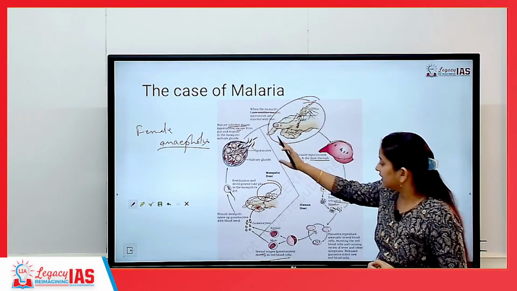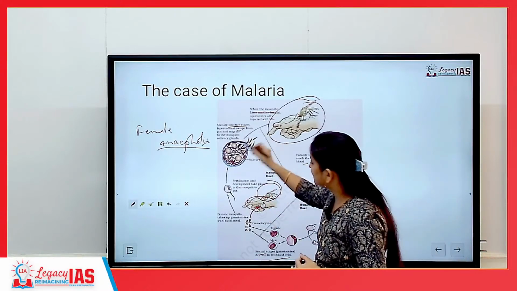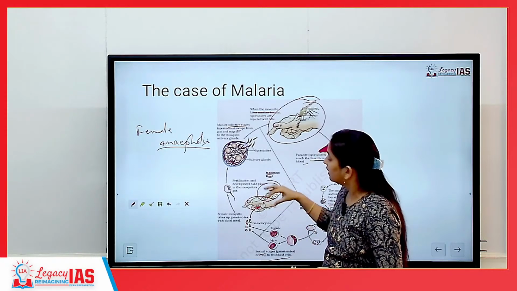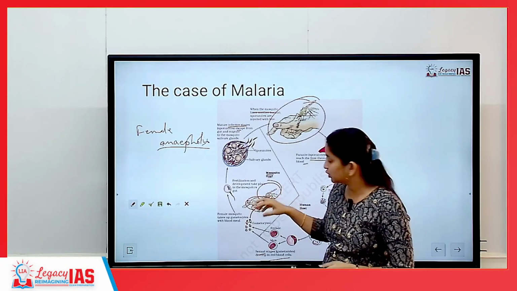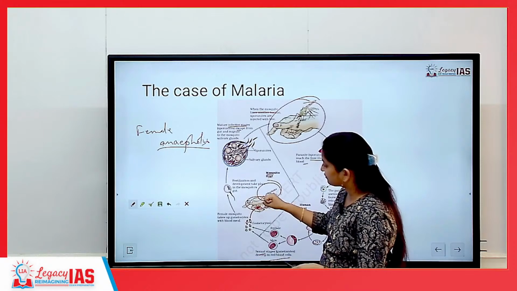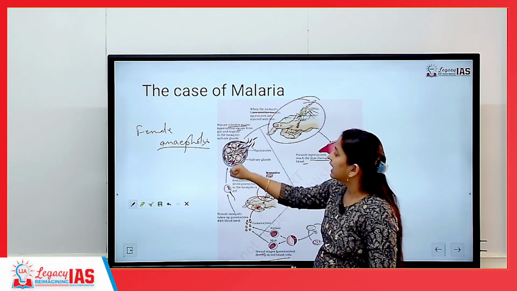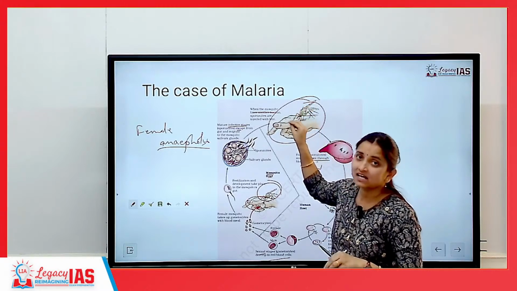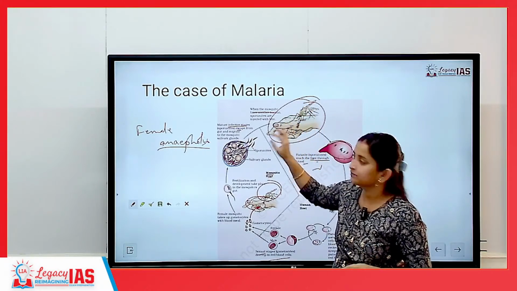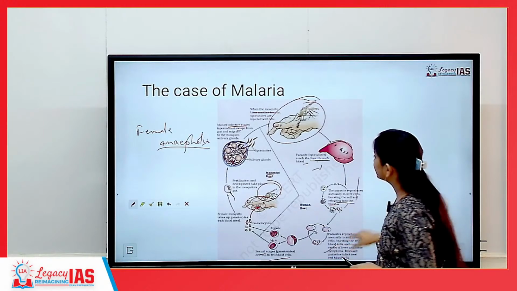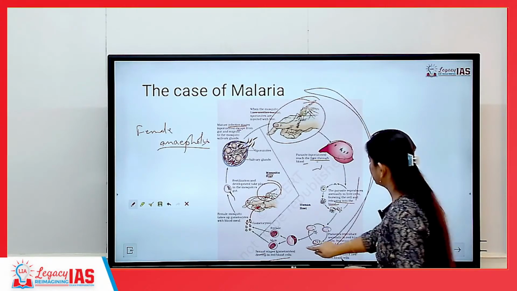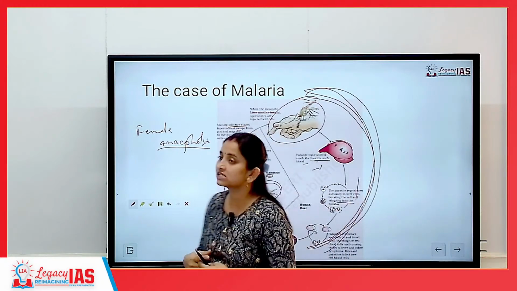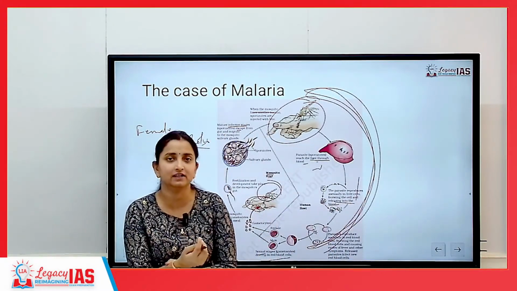So if we can understand this, at this stage we understand that it is the mosquito which is the host, because here the mosquito was carrying the malarial protozoa from one organism and shifted it, and it has bitten someone else who was not suffering from malaria. But in this case it is the human being which is the host, okay. In this case it is the human being which is leading to proliferation of malarial protozoa.